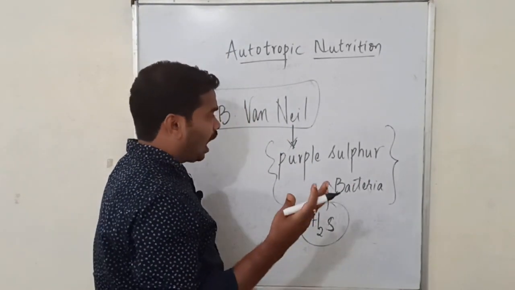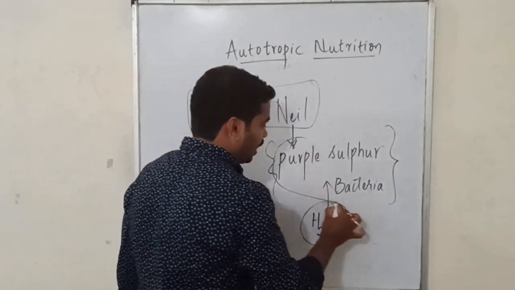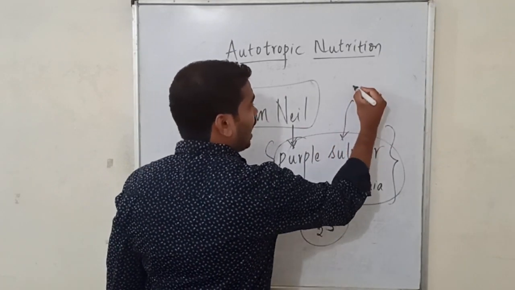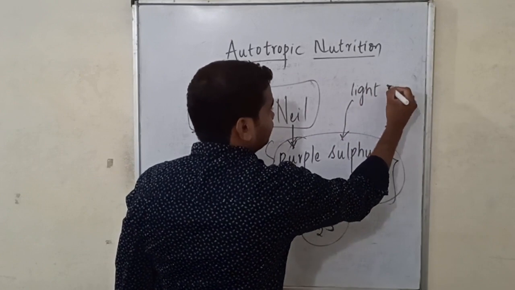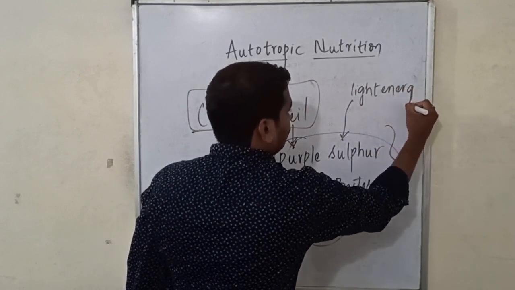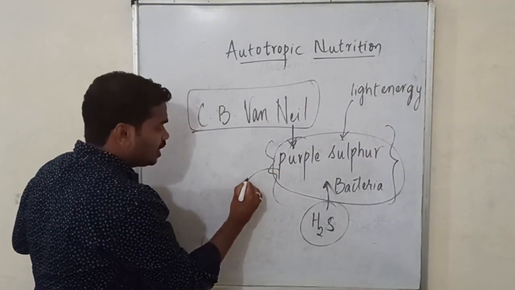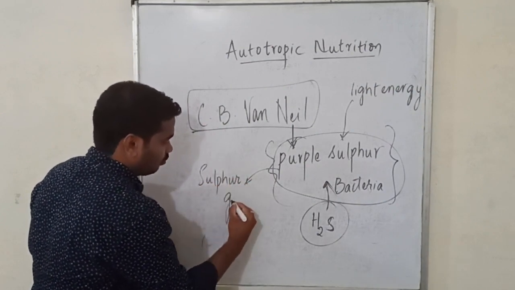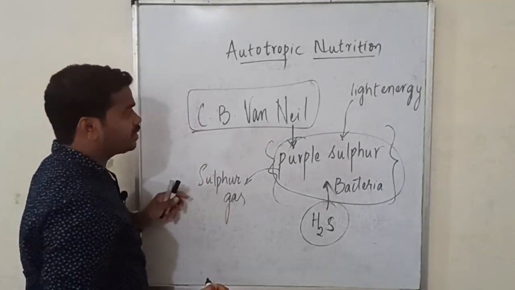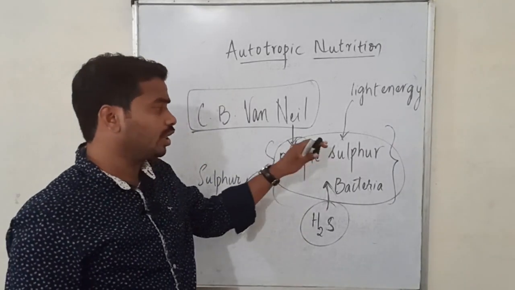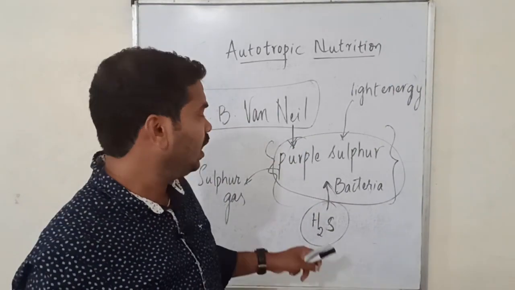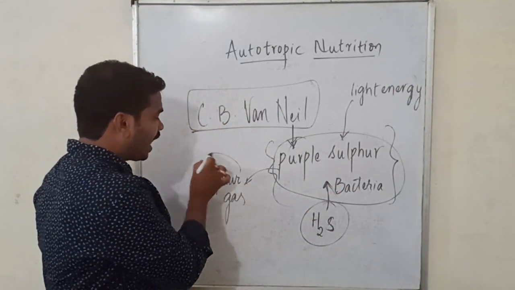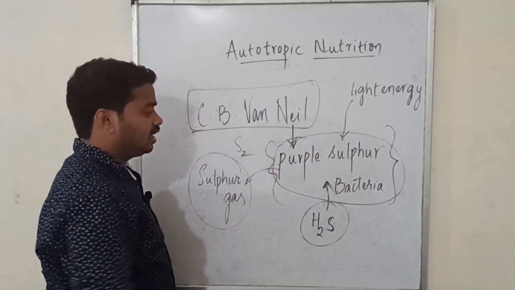Then he observed that this purple sulfur bacteria, on using this H2S, along with this H2S, has used light energy and produced sulfur gas. So this is what was observed by this scientist on performing the activity using purple sulfur bacteria. He observed that the sulfur gas was released, S2 gas was released.